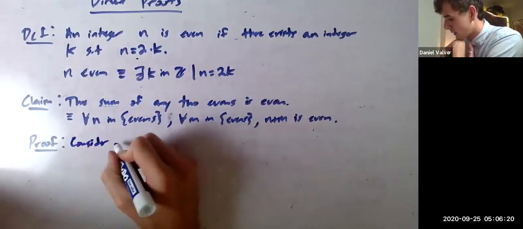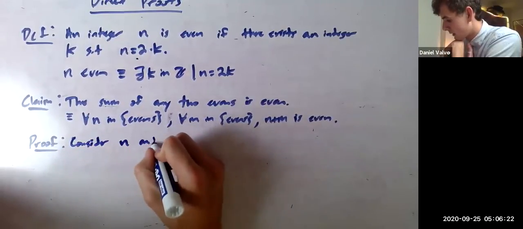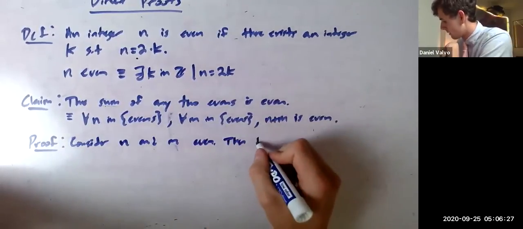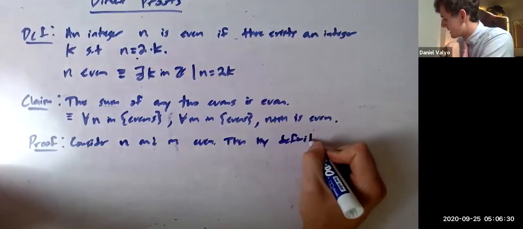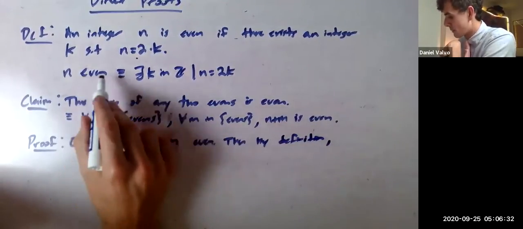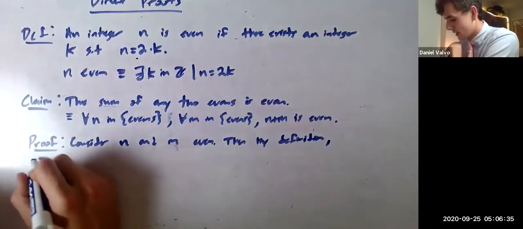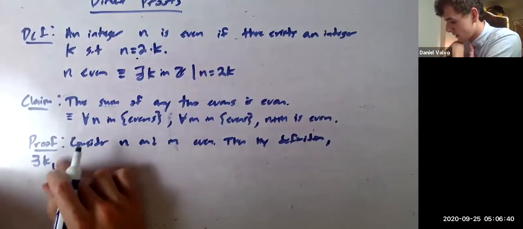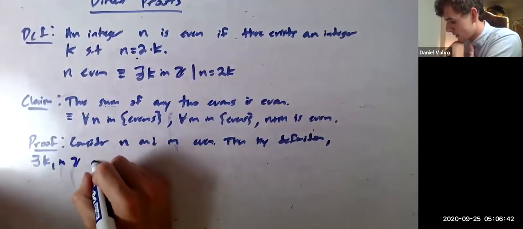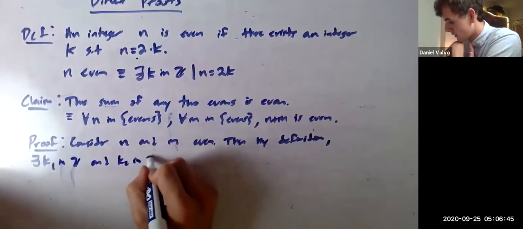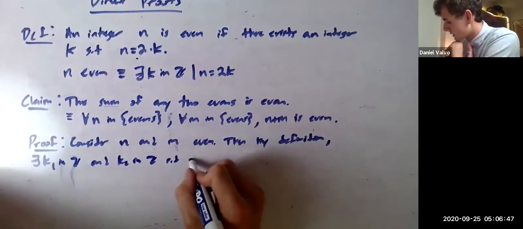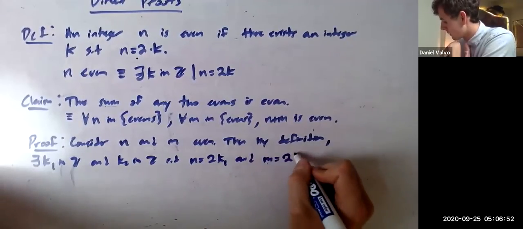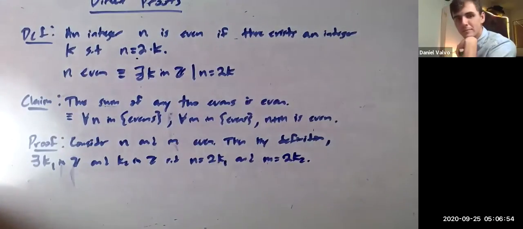Consider n and m even. Then, by definition, if you're even, that means there exists a k1 in Z and k2 in Z, such that n equals 2k1 and m equals 2k2.